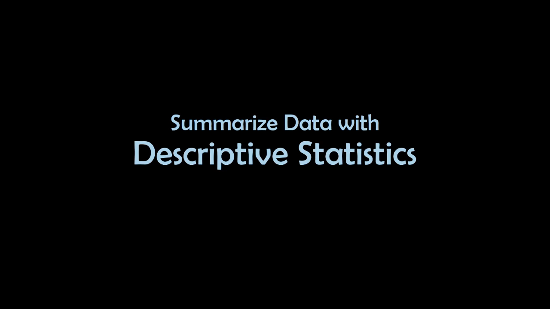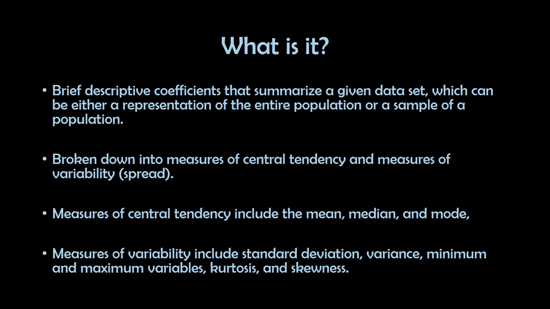Okay, first, let us take a look at the descriptive statistics, where we will use it to summarize or describe our data. So, what is descriptive statistics? Basically, we need brief descriptive coefficients that summarize a given data set, which can be either a representation of the entire population or a sample of a population. So, as I said before, we use it to summarize our data. When we have data, we want to summarize or describe our data.